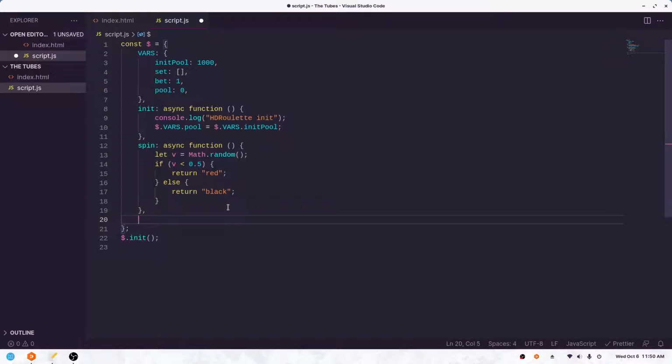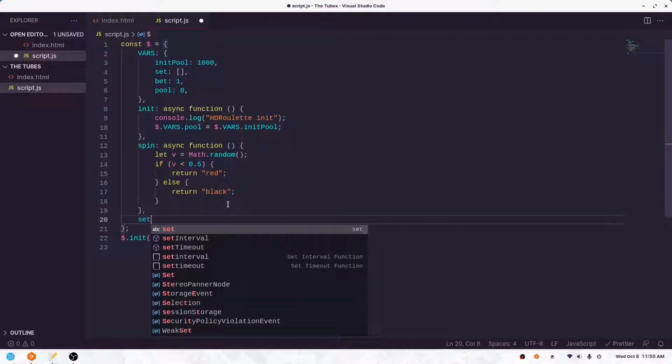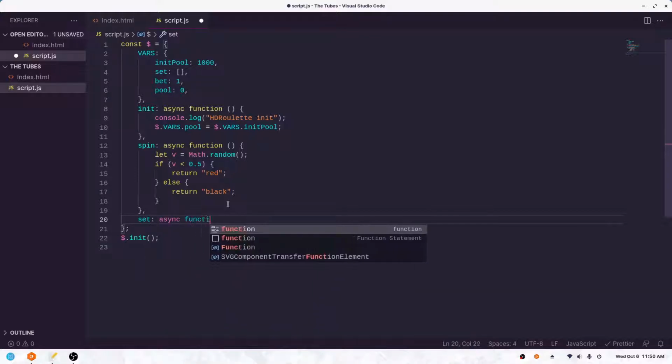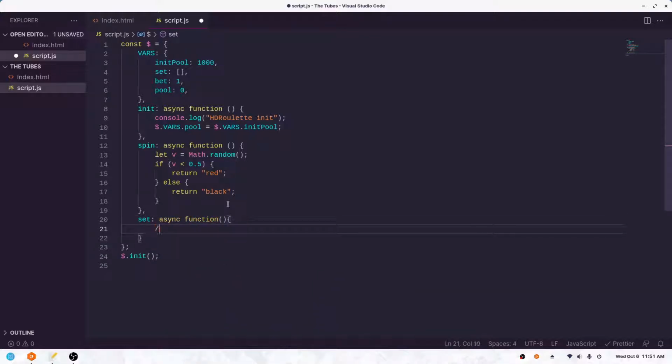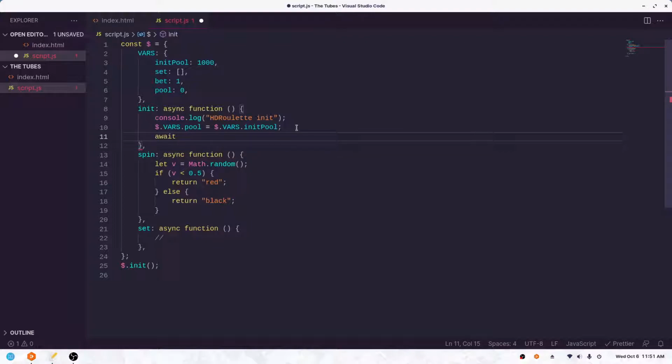And now we're going to want another function called, I don't know, we'll call it set. I'm sure there's a better term for that. But set is where we're going to have the functionality to keep track of everything, to spin the wheel, do all the calculations, that kind of thing. So I guess here we're going to want to go await, because once again, we're async here. Dot set. And that's that.